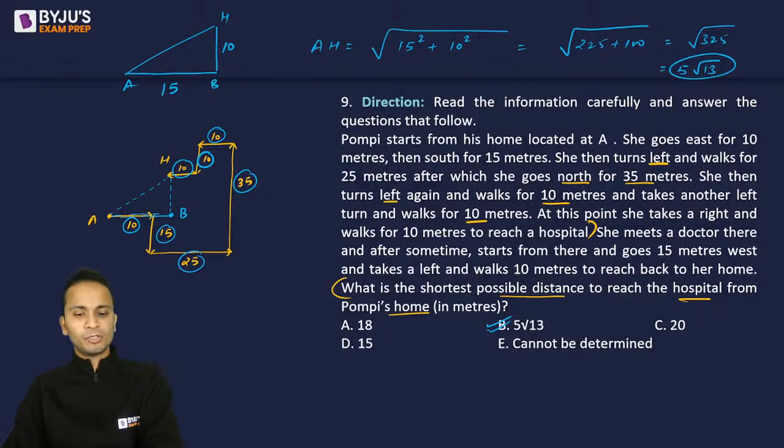All right. So option B here is definitely the correct answer. 5 under root 13, that is the shortest possible distance to reach hospital from Pompey's home. All right. चलिए next question पे आते हैं. Question number 10.